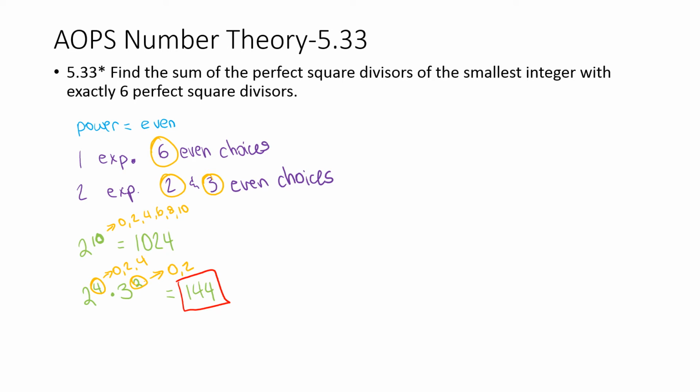So 144 is the smaller of these two numbers.